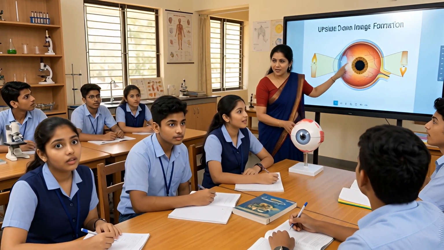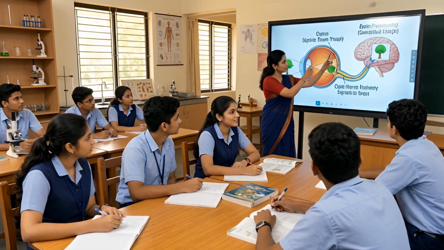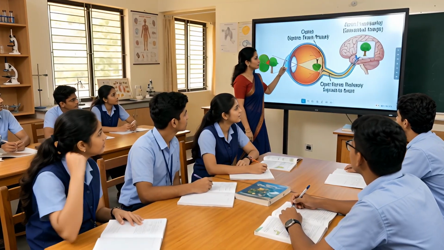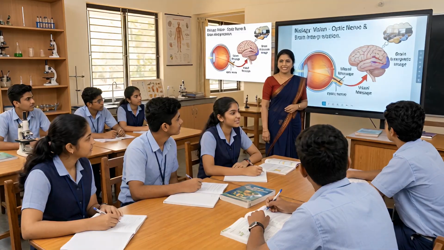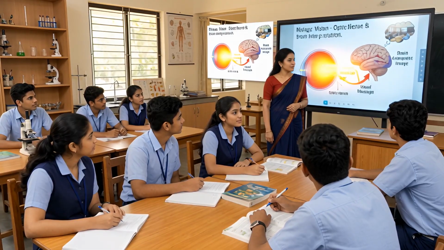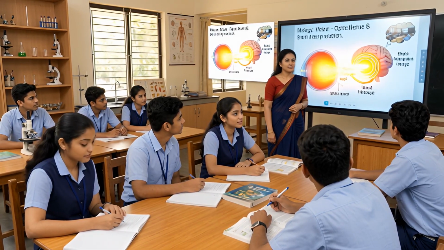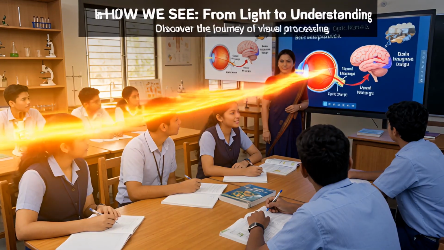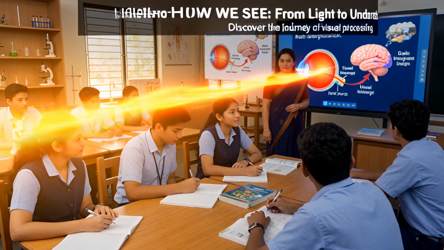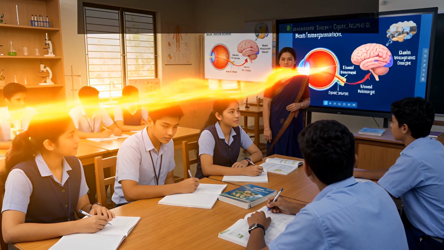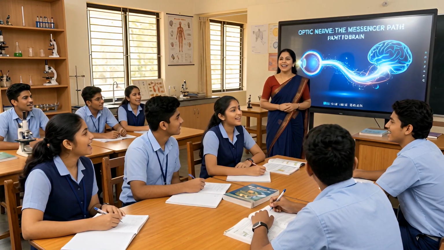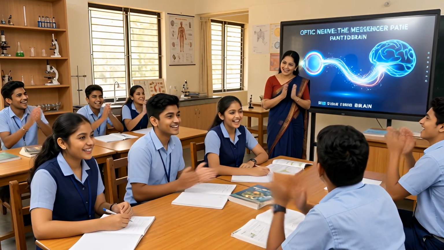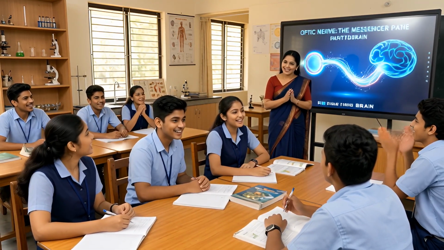A light-made picture is formed, though the image is upside down. How do we see it straight? The full image seen by the retina, the optic nerve carries away. The brain understands it clearly and gives a straight vision. The optic nerve is like a messenger, a traveler going to the brain. It carries the picture from the retina and helps us see the world straight.